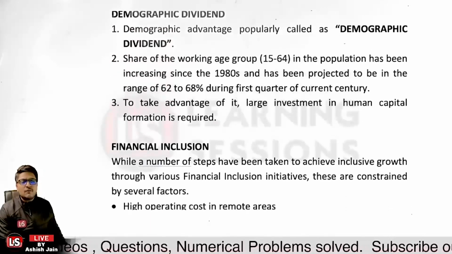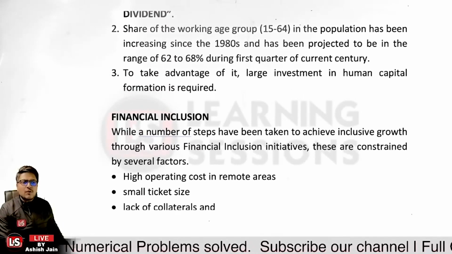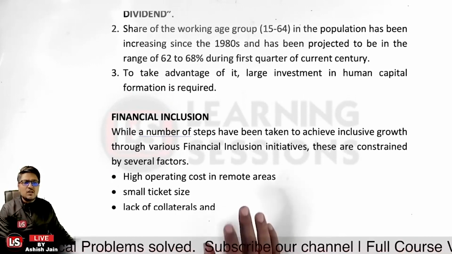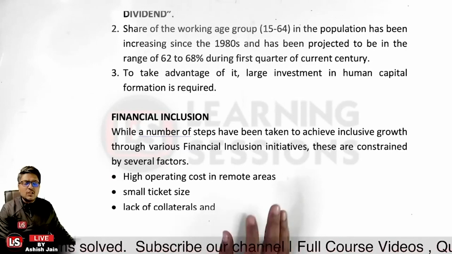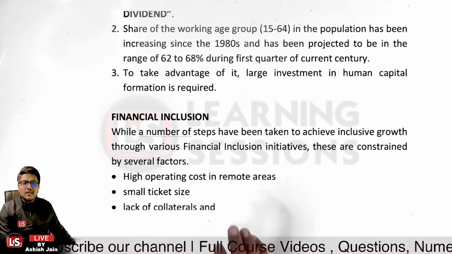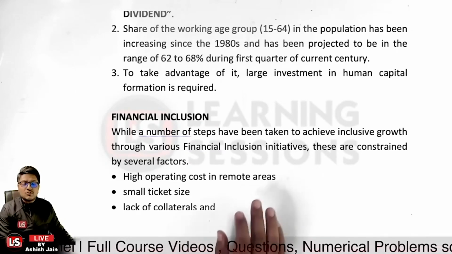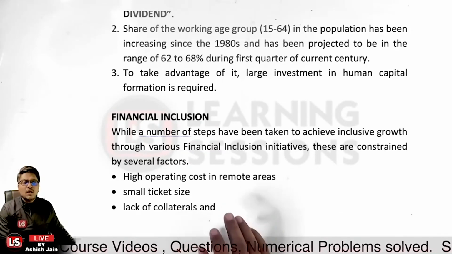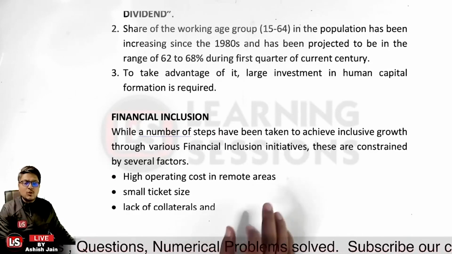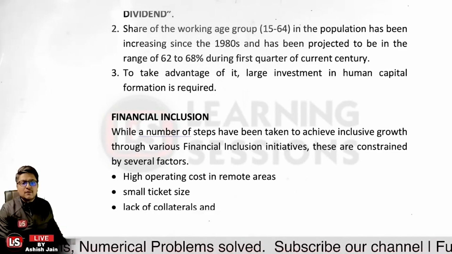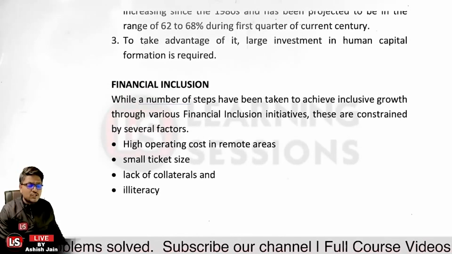Okay, then it is related to financial inclusion. While a number of steps have been taken so as to achieve inclusive growth through various financial inclusion initiatives, because we want to provide banking services to each and every household, there are different constraints available. First of all, it is related to high operating cost in the remote areas, small ticket size related to the weaker section, the lack of collaterals and illiteracy. So these are the constraints related to financial inclusion.